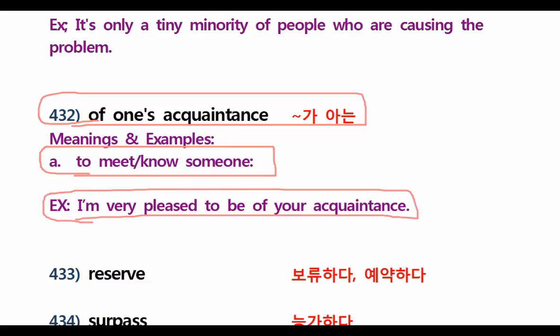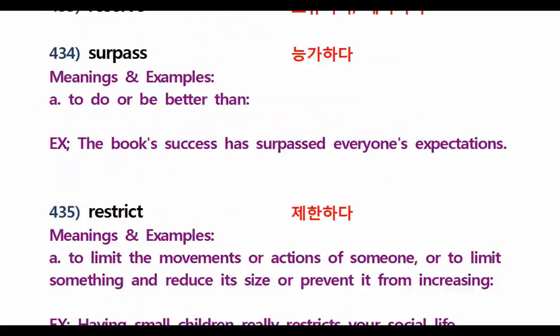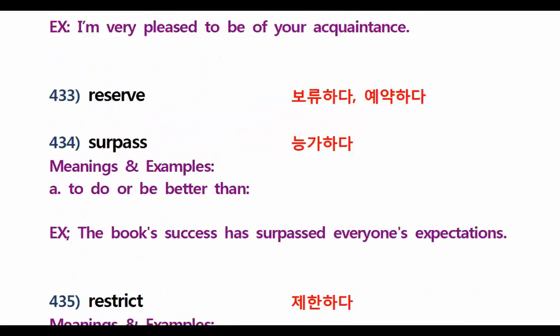For example, oh, I'm very pleased to know you. I'm very pleased to be of your acquaintance, because acquaintance is a noun. Understood? Very good. Now let's go for reserve. Reserve. Oh, you already know what reserve is. So, can I reserve a table for two at a steak restaurant? Oh, guys, I just love steak. Suddenly I remember.